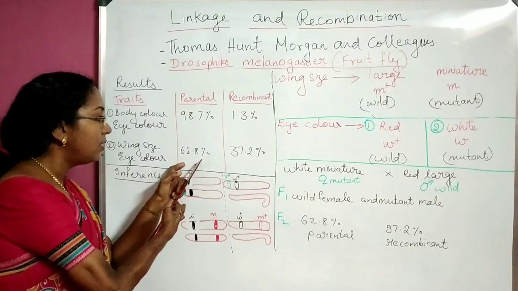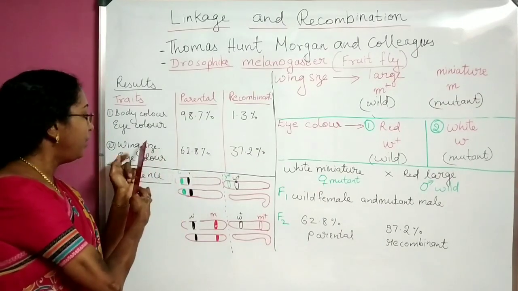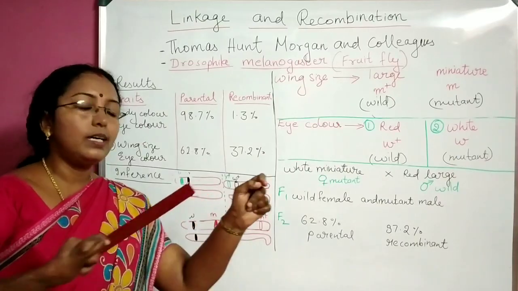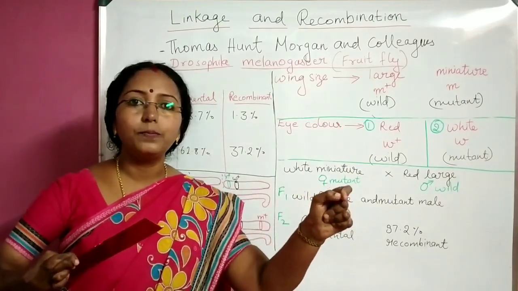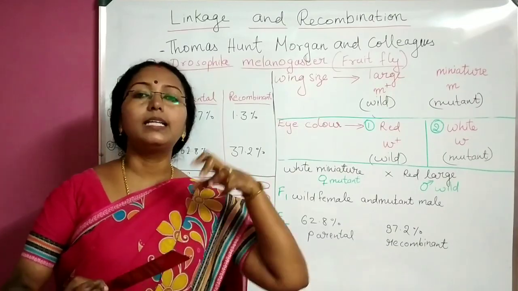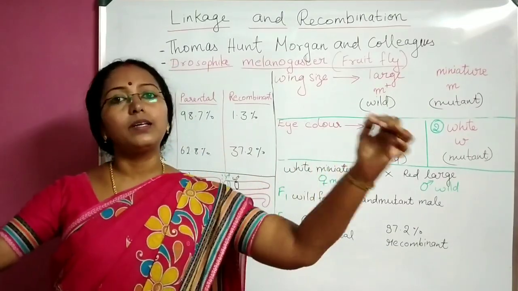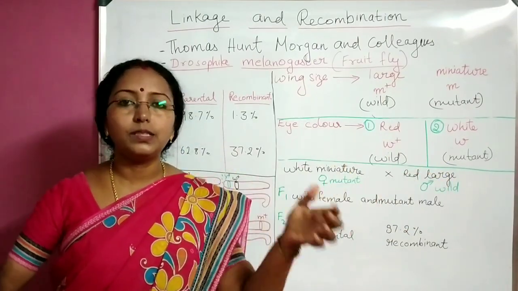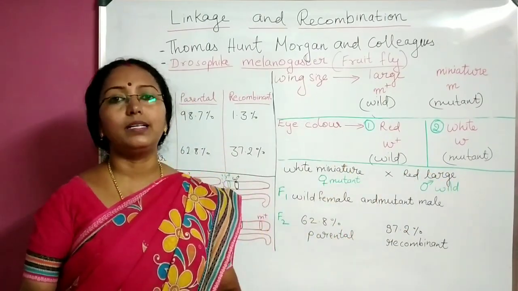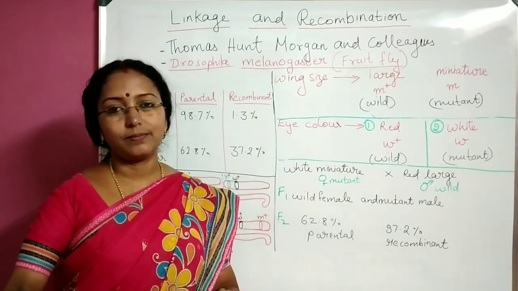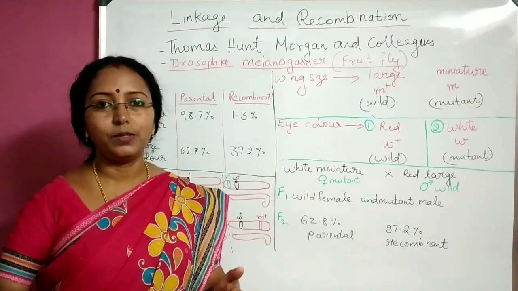But here, when wing color and eye color is taken, since they are far apart in the chromosome, it is not always necessary that they will break and go together. They can break and go as two independent pieces, and they can have new combinations. They can recombine and have new combinations. I hope you are getting my point.